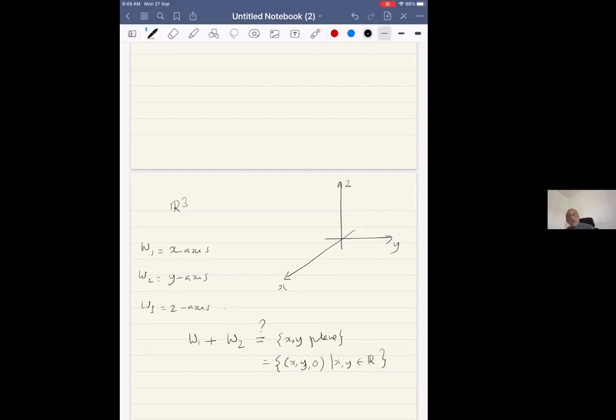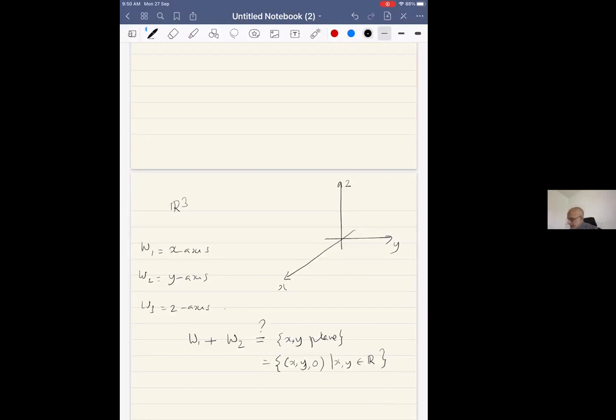So these are all the points in R3 where the Z coordinate is 0. Because if I take any vector along the x-axis, and take any vector along the y-axis and take the sum, I can never get a vector with a non-zero z coordinate. So the sum of W1 and W2 is a subspace which is the XY plane.